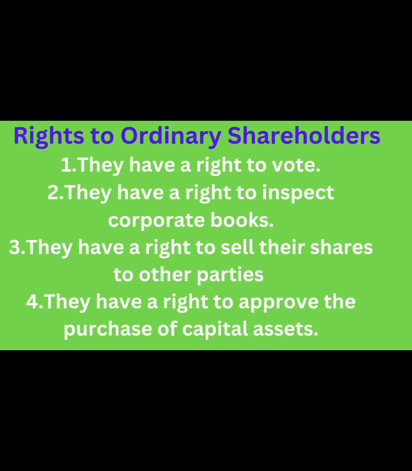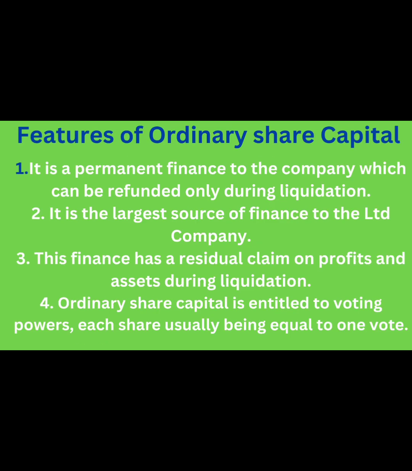Ordinary shareholders have their rights, which include: 1. They have a right to vote. 2. They have a right to inspect corporate books. 3. They have a right to sell their shares to other parties. 4. They have a right to approve the purchase of capital assets. 5. They have a right to appoint directors. 6. They have a right to appoint or remove auditors of the company who will oversee the company's affairs.